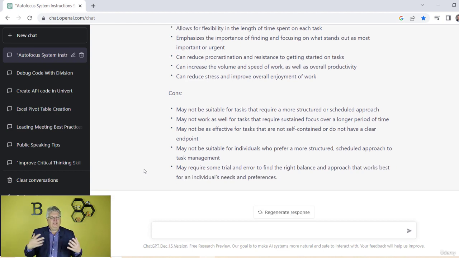So just by doing that, I just learned the autofocus system and maybe how it compares to Pomodoro, as an example. So using ChatGPT to take an article and boil it down to something that's summarized, you can get the information you need quickly. But then you can build on that and increase your education and knowledge by asking questions: give me examples, what are the pros and cons, give me an example. All those kinds of things you can do to keep building it out to help with your education as well.